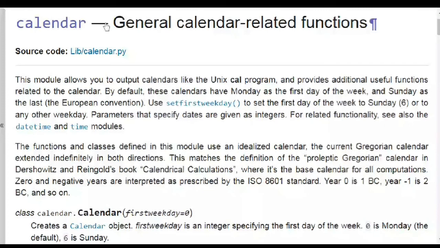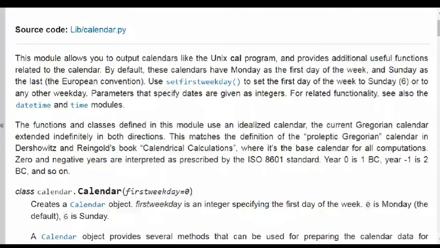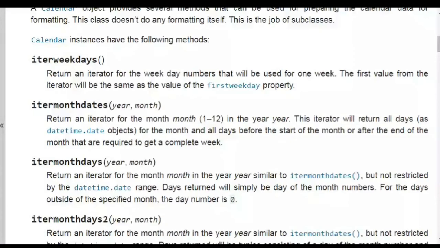It is saying this module allows you to output calendars. Then it is saying there are some methods over here, and that it follows the Gregorian calendar format. It is giving you all the methods that are there in the calendar: iterweekdays, itermonthdates, itermonthdays2, and itermonthdays. Each and every method has its own description.